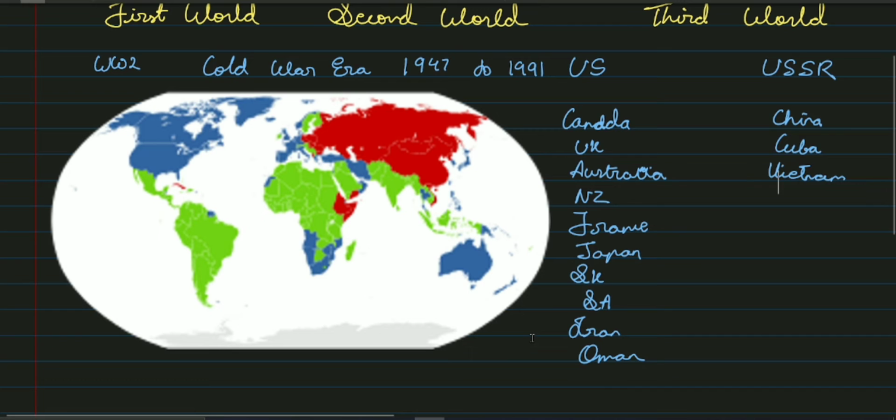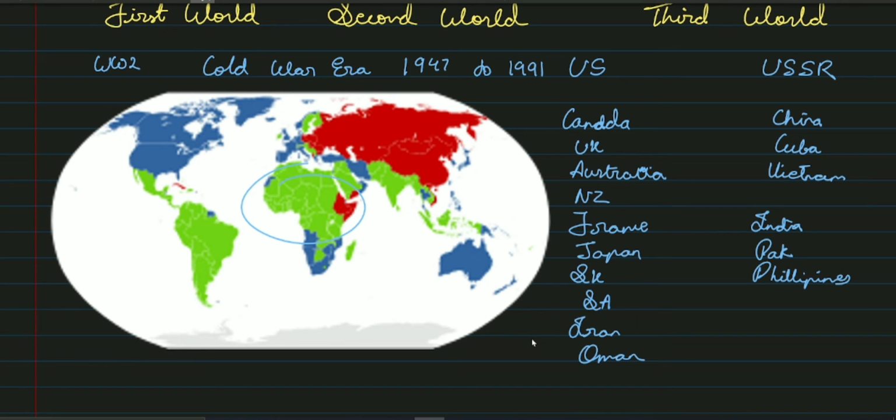Now there were some countries that did not support either of them, and these countries had a separate group, and they were like India, Pakistan, Philippines, then most of Africa and South America, and so on.